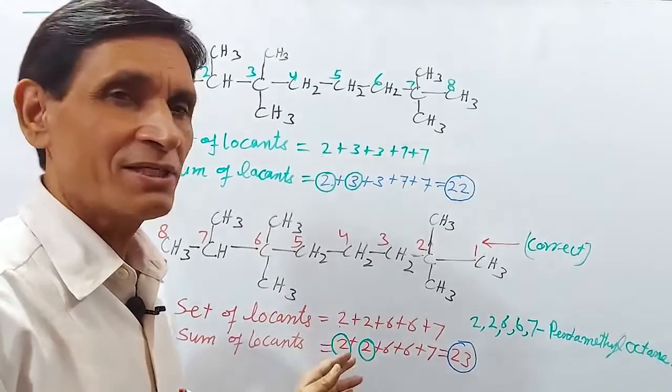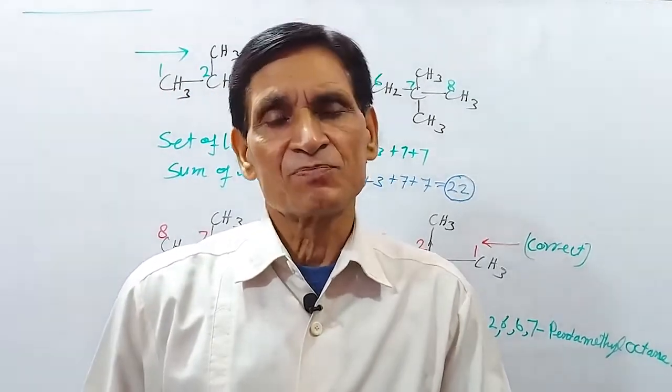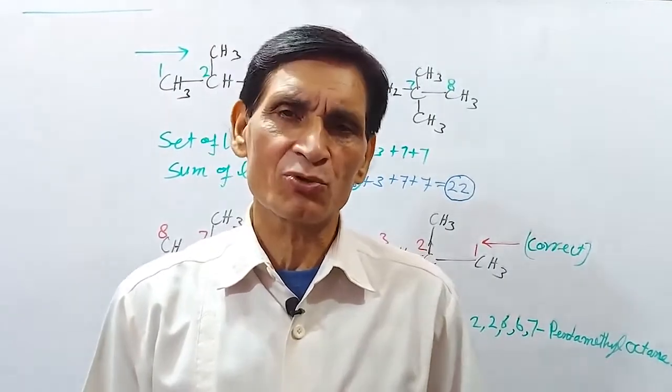This rule is called the first point of difference rule. That's all about the first point of difference rule. Thank you.